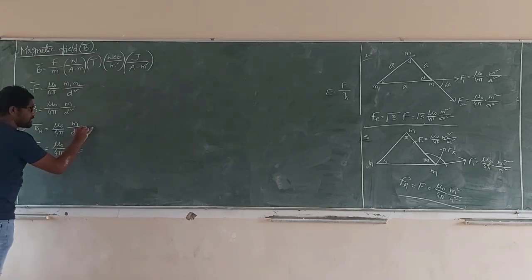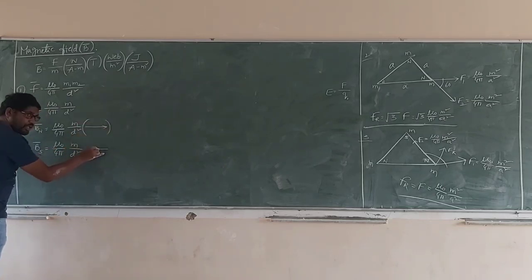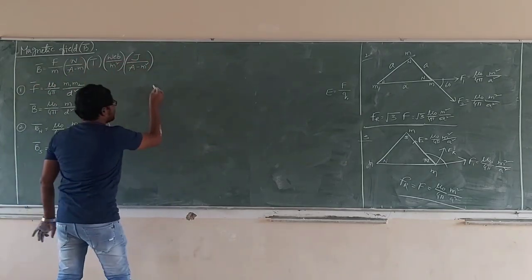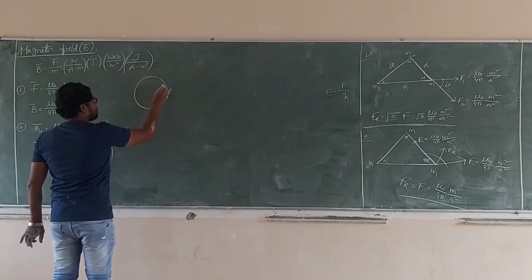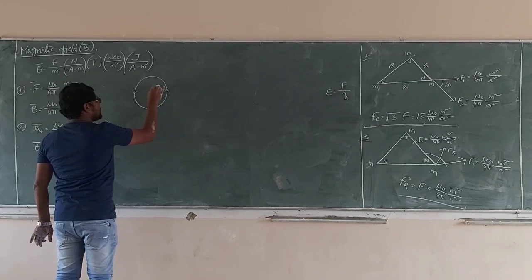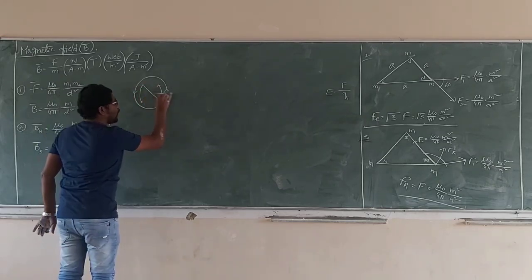This is the direction of outside. This is the direction of inside. Already I told you in moving charges and magnetism. See carefully. North pole, the field is outside.